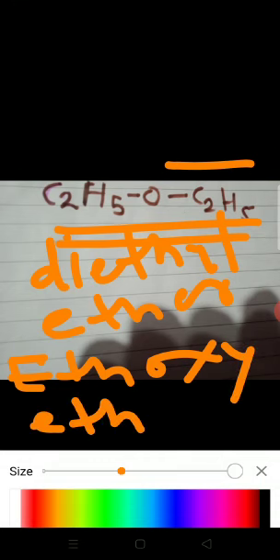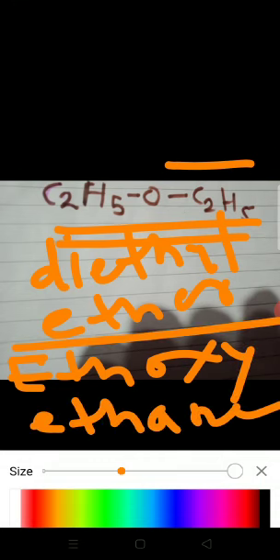And for the IUPAC naming system, one of the alkyl groups which is larger is considered as alkane and the smaller is considered as attached with the oxy group, but this is a symmetrical ether, hence the name of this compound is ethoxy ethane. This is the common name and this is the IUPAC name.